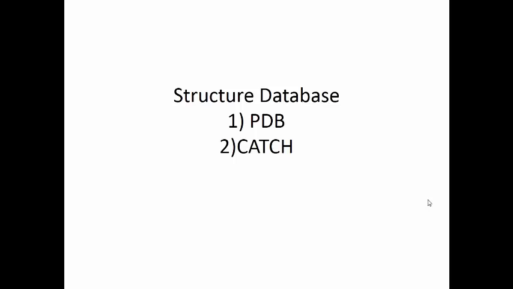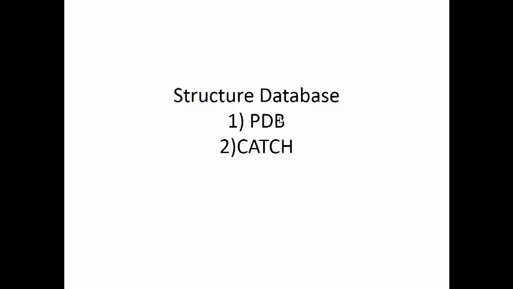If the type of data is all about the structure of that particular thing, then it is called a structural database. Usually these databases are of protein. In the structural database category there are two common databases: PDB, which is called Protein Data Bank, and CATH. We will see both of these structural databases in depth.